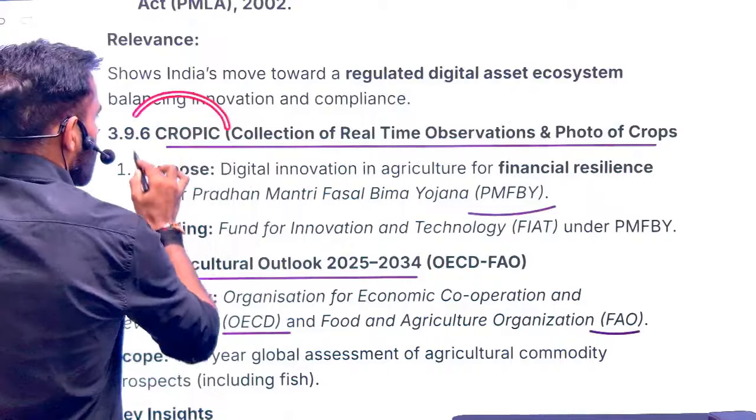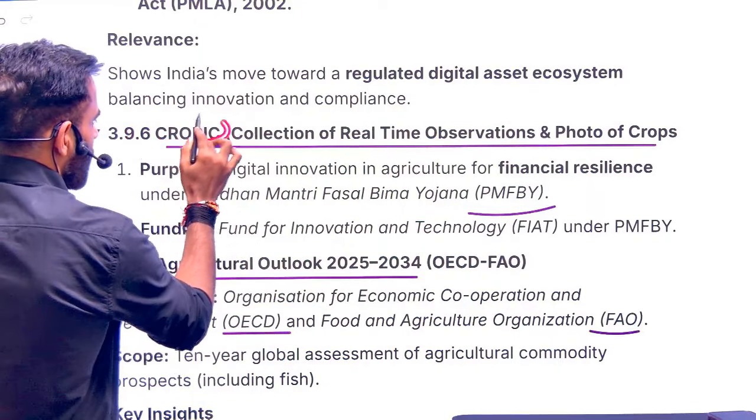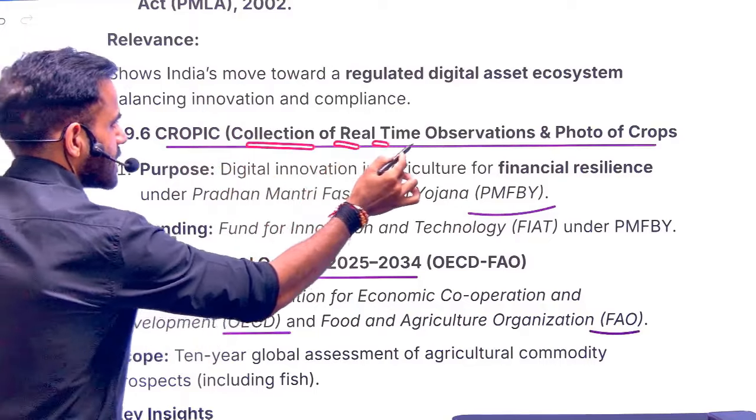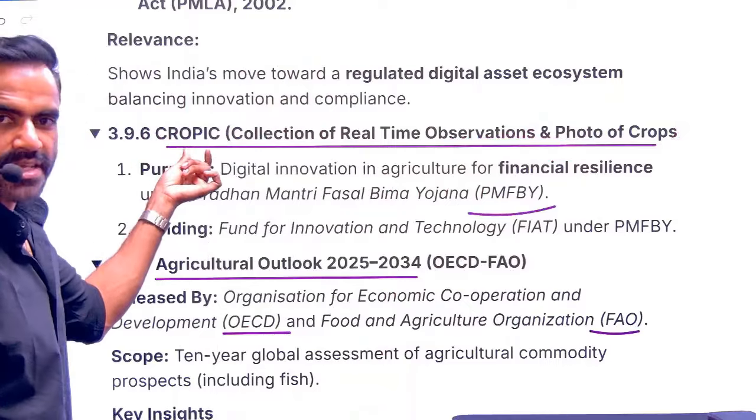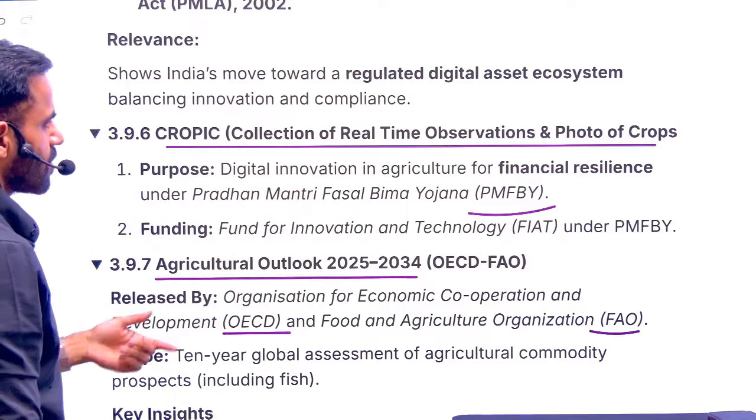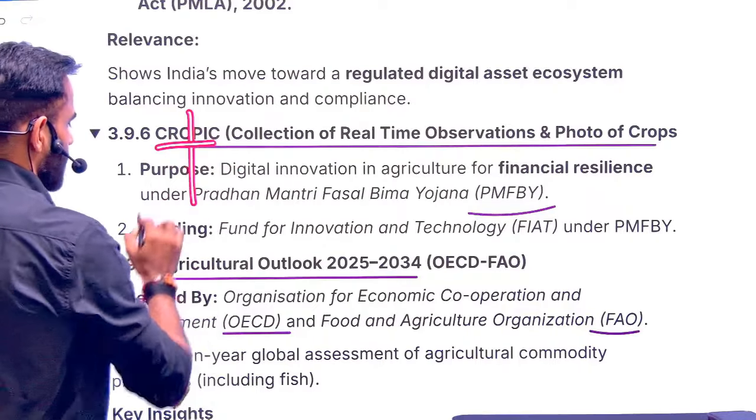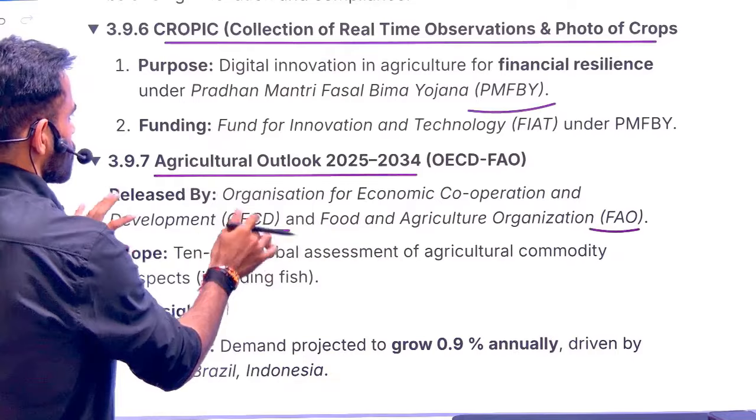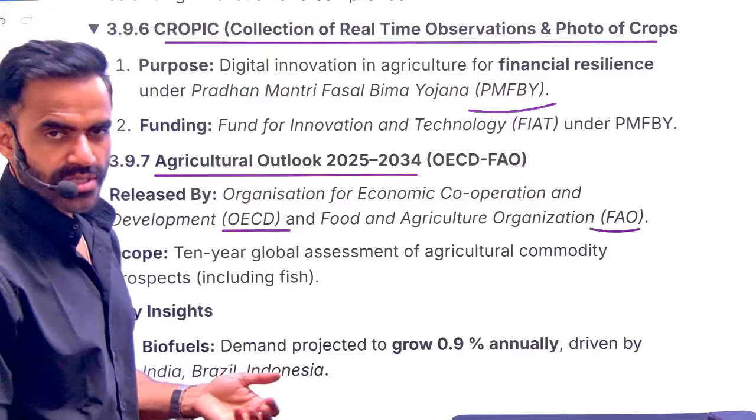Next is related to CROP PIC. So just remember crop and pic. It is a collection of real-time observatories and photos of crops. The term itself is self-explanatory. We are using our space technology to capture the pictures of the crops. Crop plus pic. So this will be quite useful for Pradhan Mantri Fasal Bima Yojana, which is a crop insurance scheme.